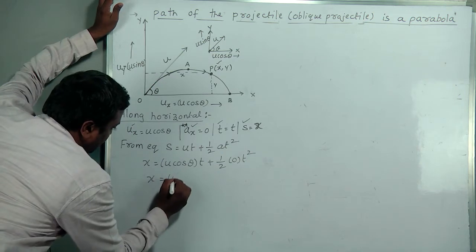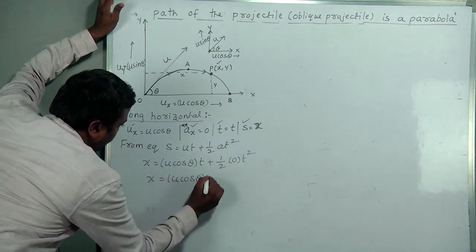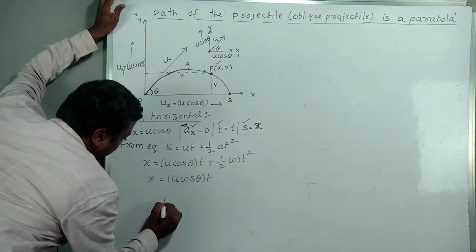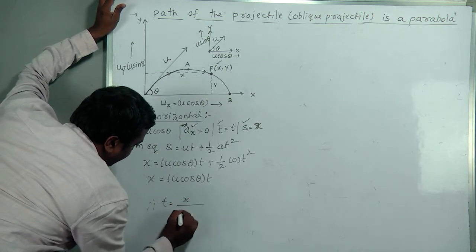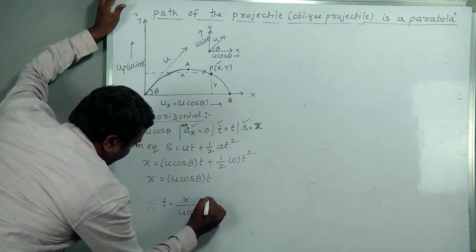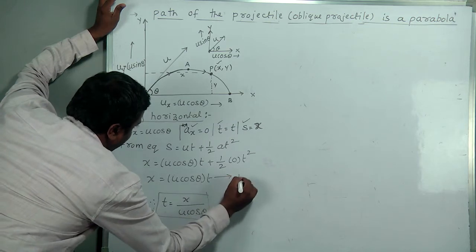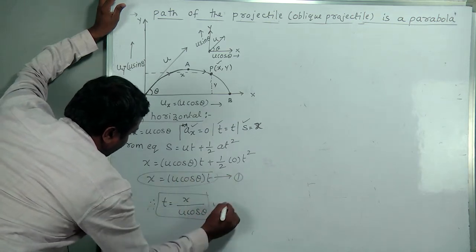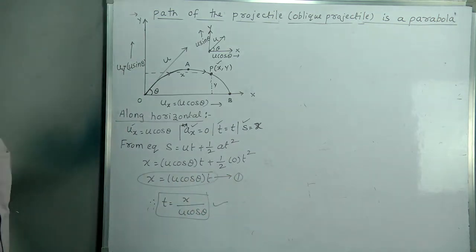So x equal to u cos theta into t. Therefore, t is equal to x by u cos theta. For next calculation purpose, remember this value: t is equal to x by u cos theta.